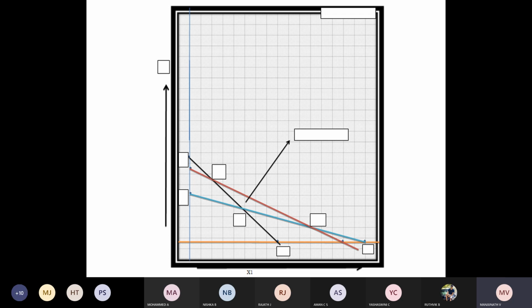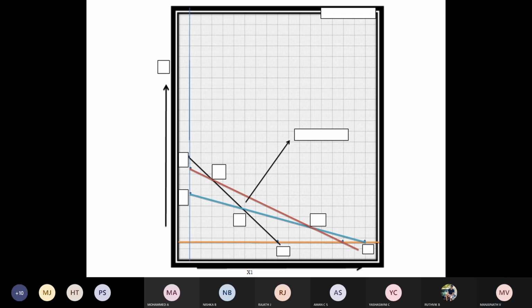One second. There is some network issue here. The network is not fast. I am not able to send my comments immediately. It is taking so much time.